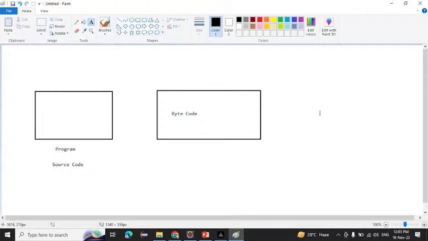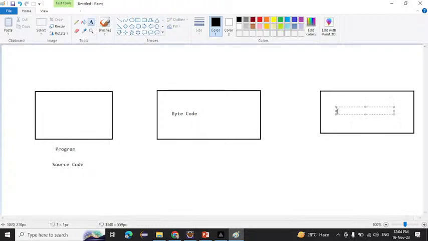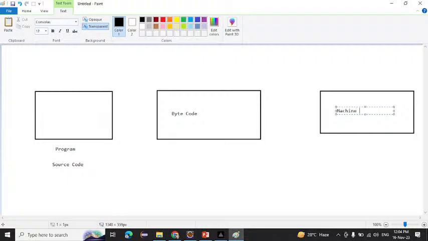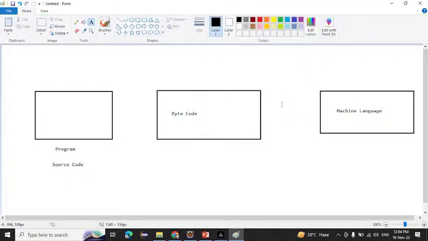Again this byte code is converted into the machine language. First is the source code. Source code is converted into the byte code, and byte code is converted into the machine language. And what is our goal? We have to convert our code into the machine language, because the machine knows only machine language, that is 101010. If I talk in Telugu, I don't know Telugu, but if I say, please computer, print that thing, will it print? No, right? We have to tell it in machine language.